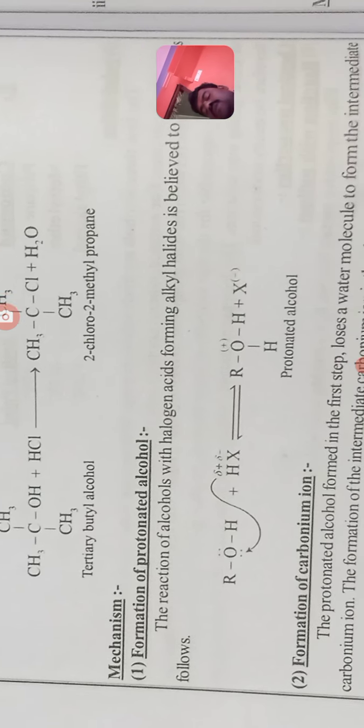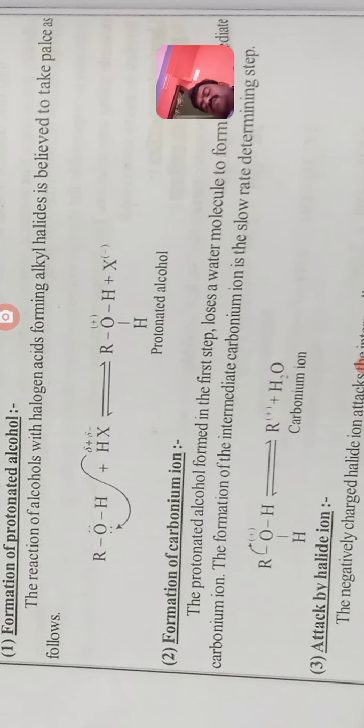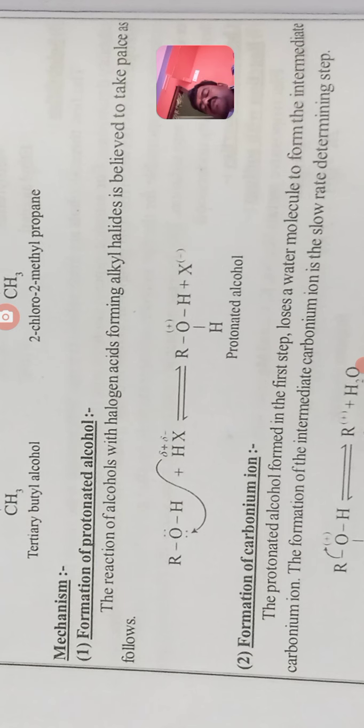Now, this mechanism is very important in alcohols and their reaction with hydrogen halides. First, formation of protonated alcohol. The reaction of alcohols with halogen acids forming alkyl halides is believed to take place as follows. The alcohol is treated with hydrogen halide and forms the protonated alcohol. Protonated alcohol means what? This is the protonated alcohol.